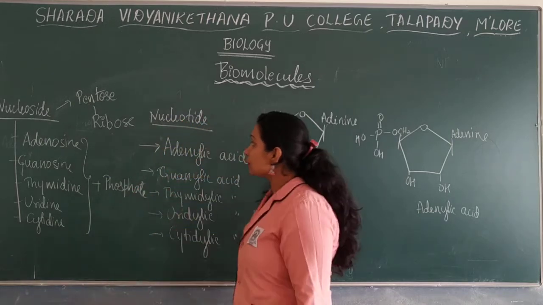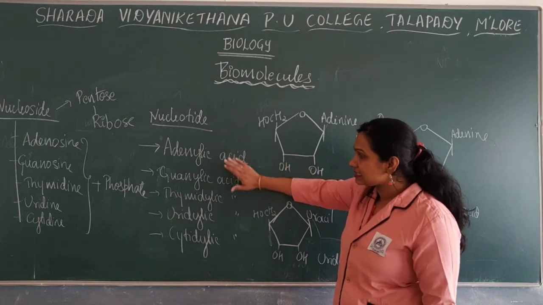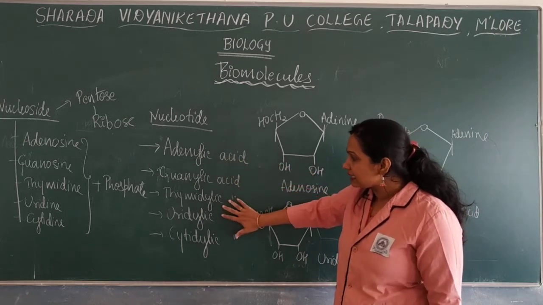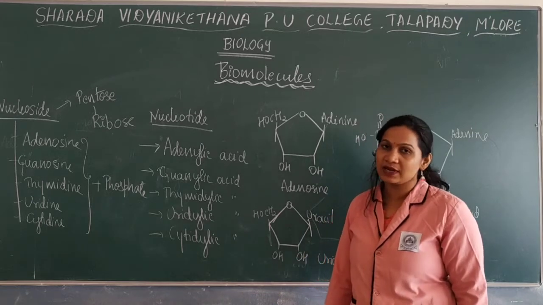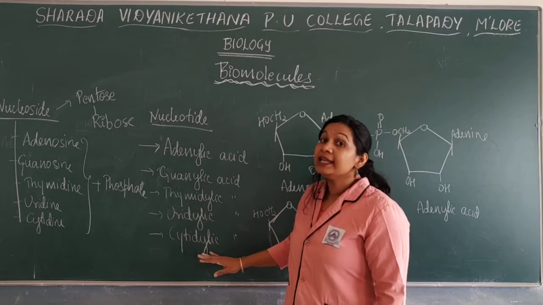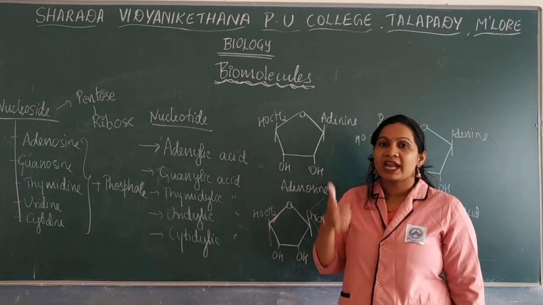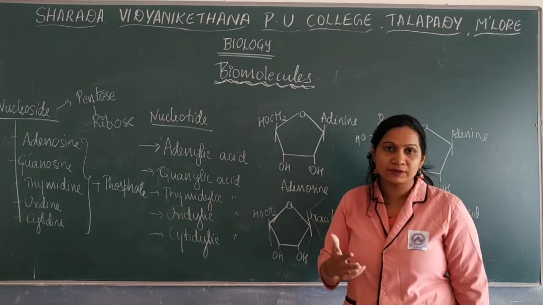Whereas in the case of nucleotides, we have adenylic acid, guanylic acid, thymidylic acid, uridylic acid as well as cytidylic acid. These are the nucleotides, a combination of nitrogen base, sugar plus phosphate group.